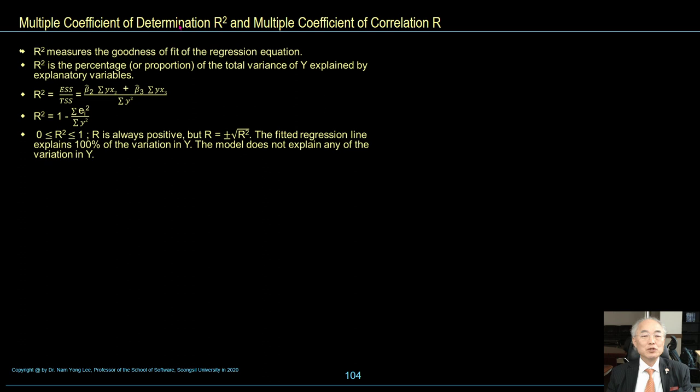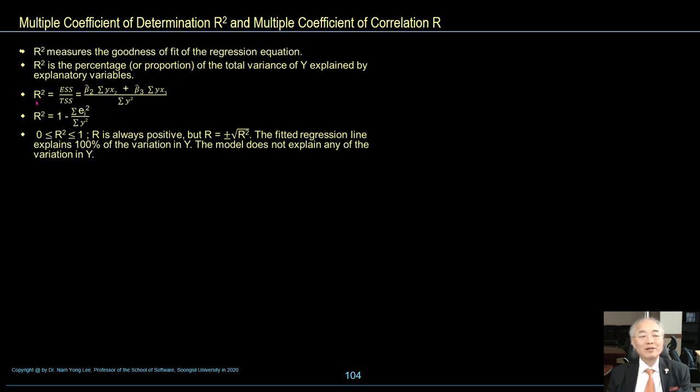Multiple coefficient of determination R square and multiple coefficient of correlation R. R measures the goodness of fit of the regression equation. R square is the percentage or proportion of total variance of y explained by the explanatory variables.